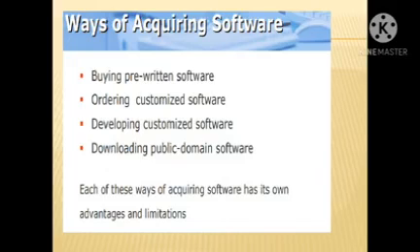How many ways are there of acquiring software? Buying pre-written software, ordering customized software, developing customized software, and downloading public domain software. Each of these ways of acquiring software has its own advantages and limitations. They have user certification, distribution law for that software, and licenses for that software.